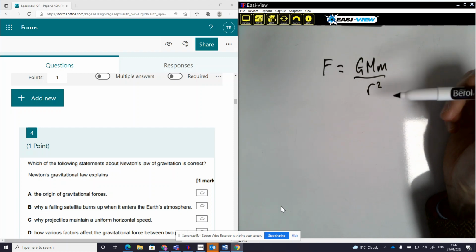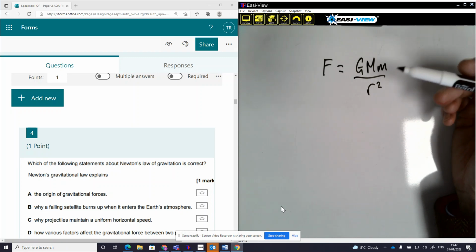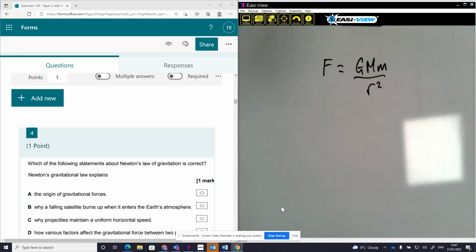Now, the origin of gravitational forces, this doesn't really tell us anything about that. The origin of gravitational forces, it's believed, is due to the bending of space-time due to masses. So that isn't really telling us about the origin. It's describing the size of the force and allowing us to do calculations, but it's not describing its origin. So I think I'm safe to ignore that one.